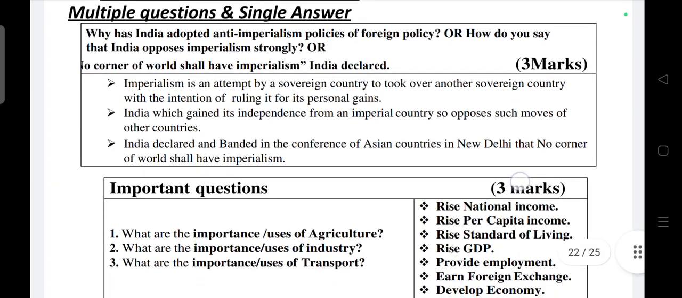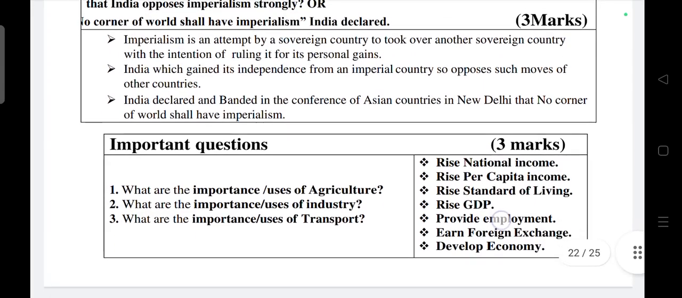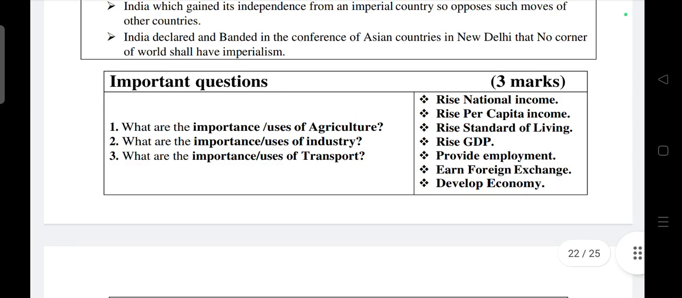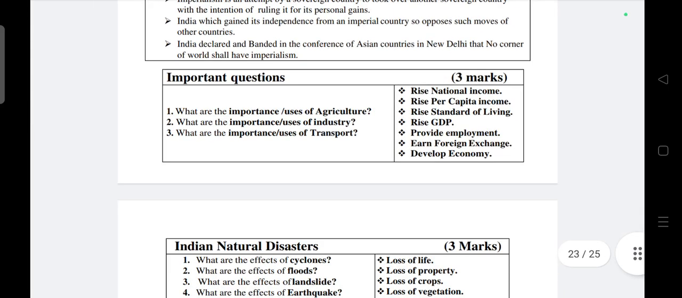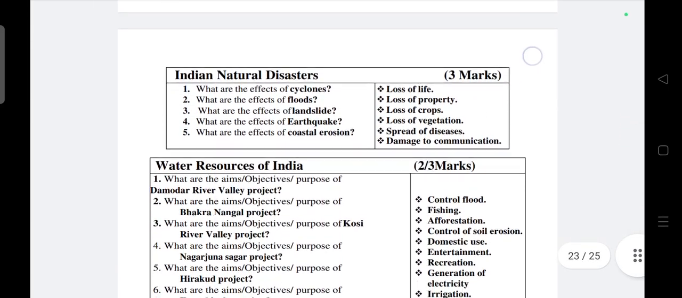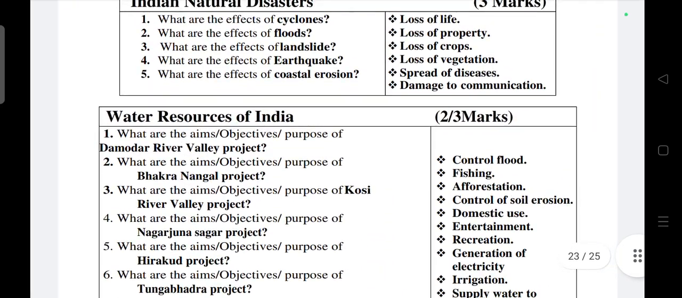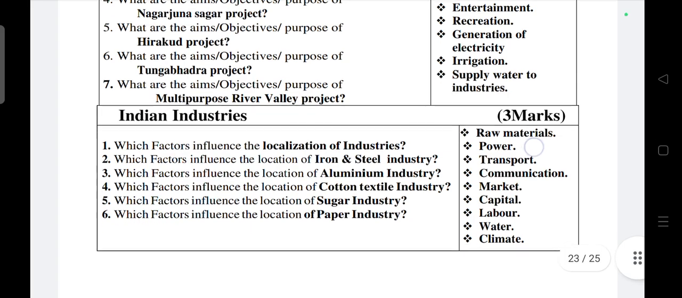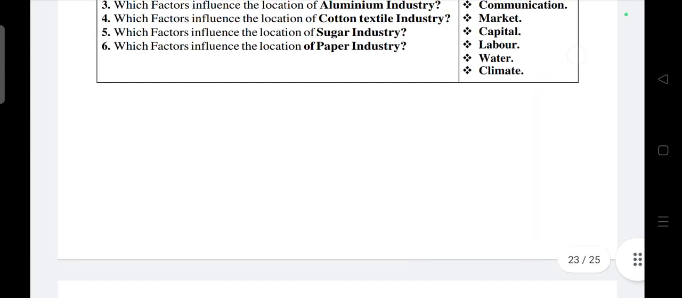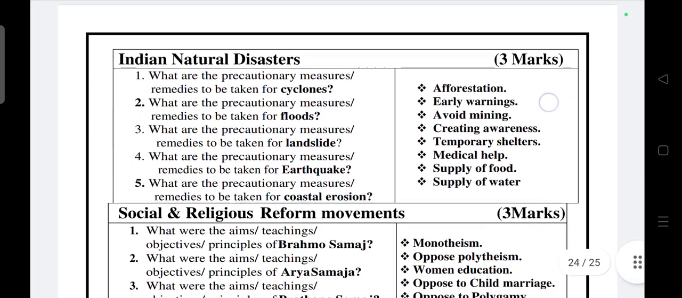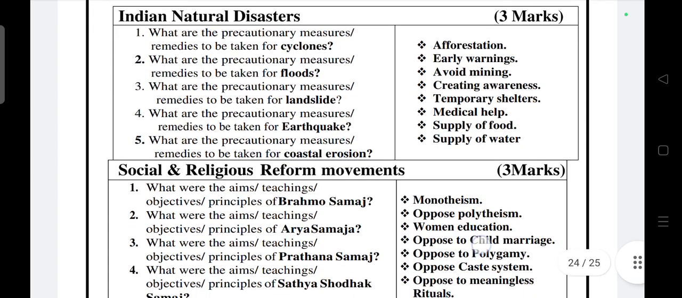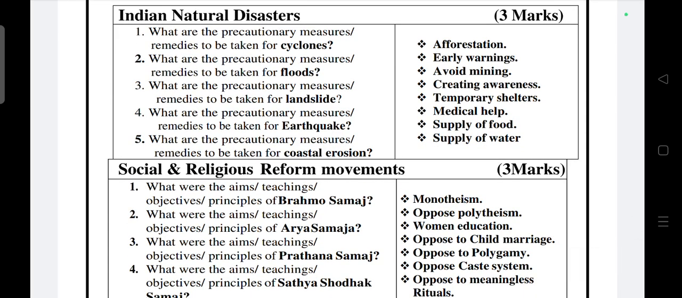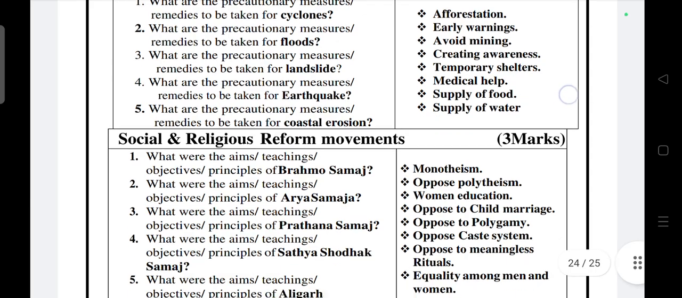So for both questions, the same answer. This is for 3 marks they may ask. For this type of question, you have to write the same answer. These are all the same question. Questions are different, but answers are the same. If they ask these types of 5 questions, the left side, the answer is the same, the right side is the answer.